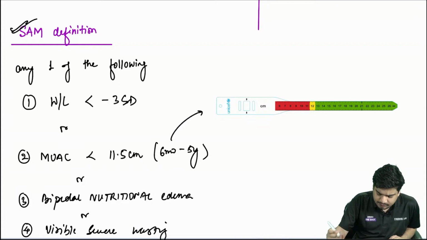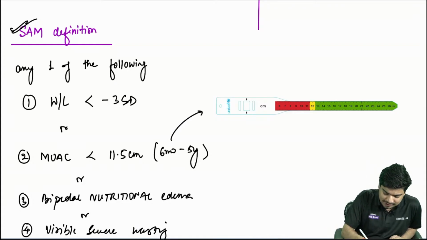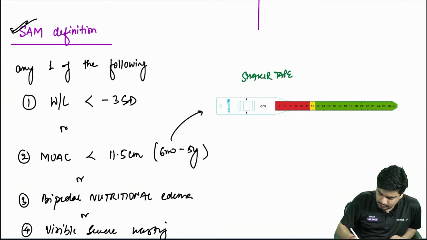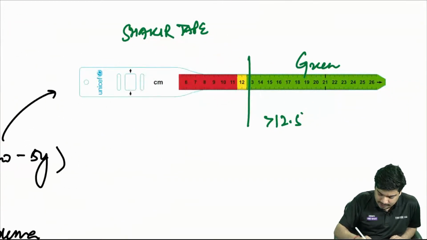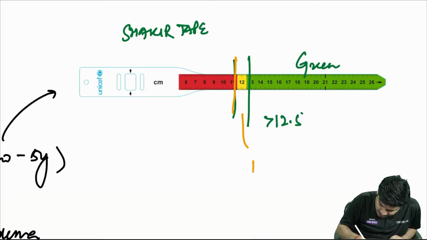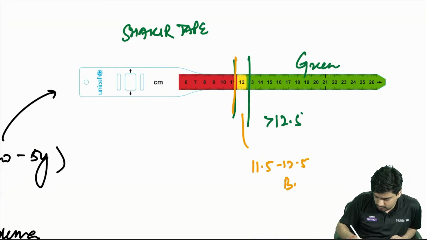For this mid upper arm circumference, we use this, what is referred to as a Shakir strip. And the Shakir strip has 3 zones. The first zone is more than 12.5 centimeter, which is green in color. This is normal.